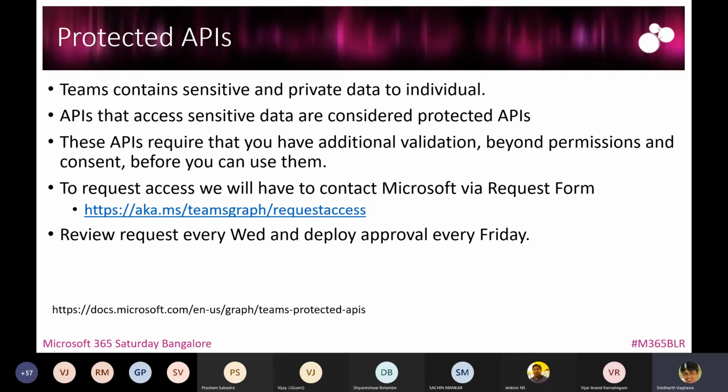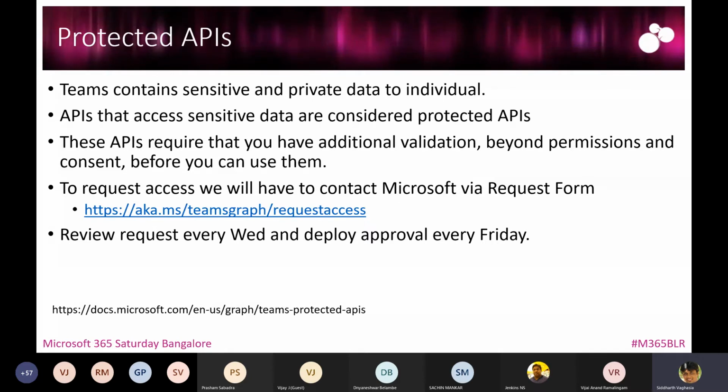What you have to do is contact Microsoft via this request URL. This is a Microsoft form, through which you contact Microsoft saying that you want to use these protected APIs. I'll list what the protected APIs are in the next slide, and you send a request to them. You justify why you want to do this, what kind of customization you want, and what you will be doing with that data. Depending on your justification, they might approve or reject your request.